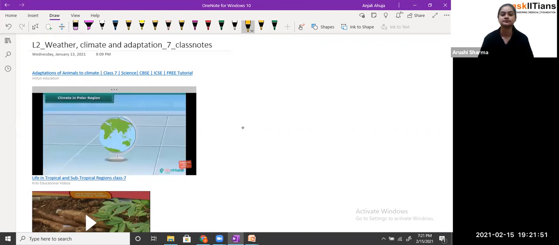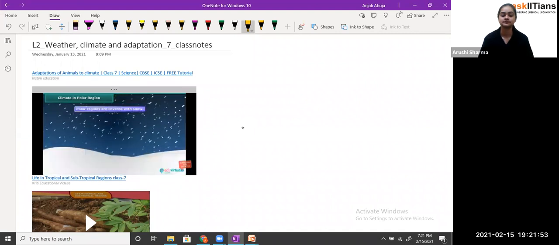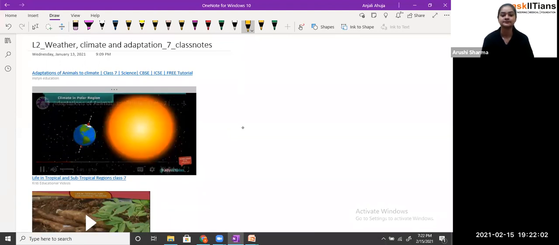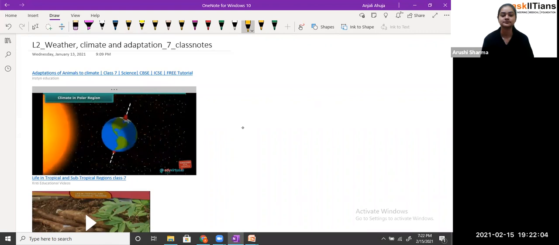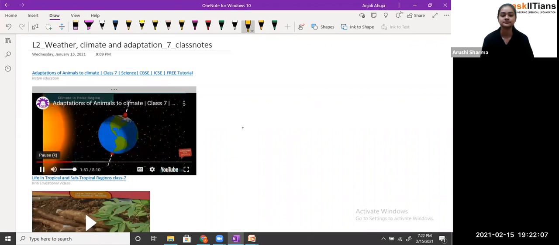The polar regions have an extreme climate. The whole region is covered by snow, and almost throughout the year it is cold. The sun does not set at the poles for 6 months, but for the other 6 months, there is no sunrise. So students, it depends upon how the earth revolves around the sun. You can see that some areas or some countries do not get proper sunlight. So it depends upon the region, where the country is located or situated on the earth, so that they get different climates.